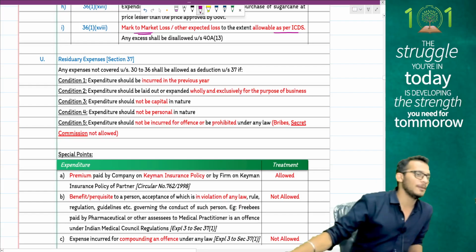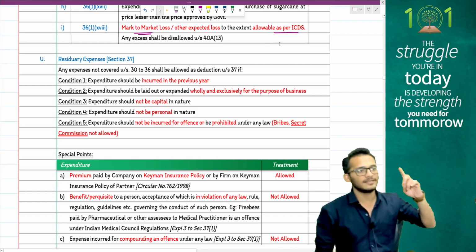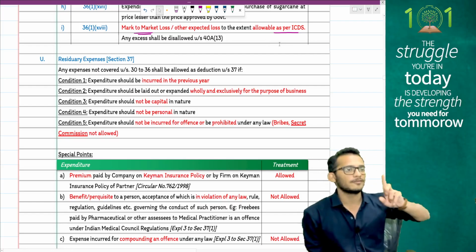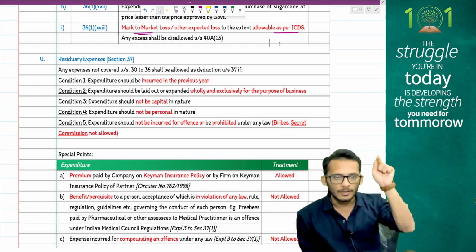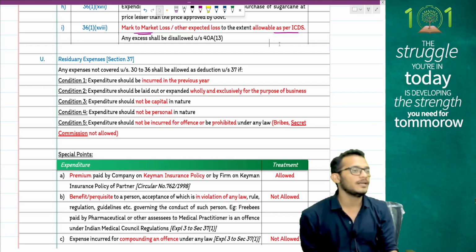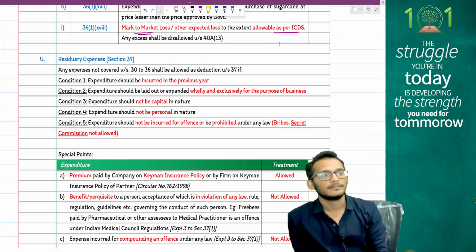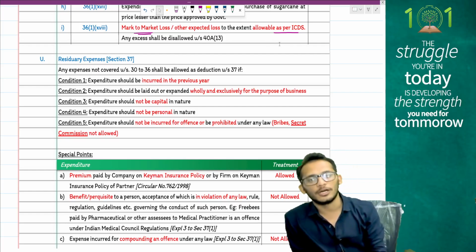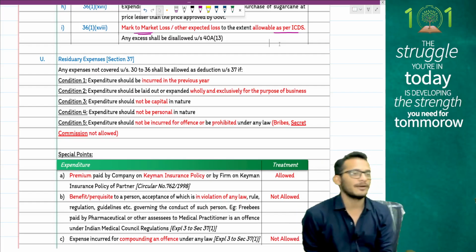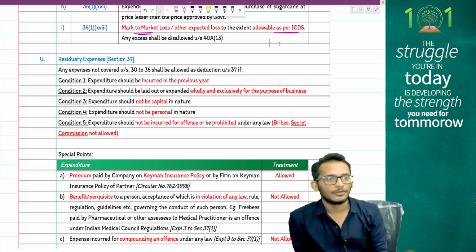Then we moved forward, where we spoke about revenue expenses. Income tax says you can claim all other expenses as a deduction subject to certain rules. Rule number 1, expenses should be incurred by you. Expenses should be incurred in your business. Expenses should be incurred wholly and exclusively for your business. Expenses should not be capital in nature and should not be payment for any offense of a law. If any of these conditions gets violated, you don't get the deduction.